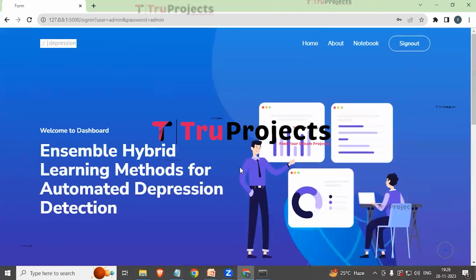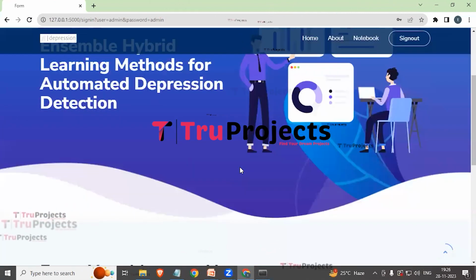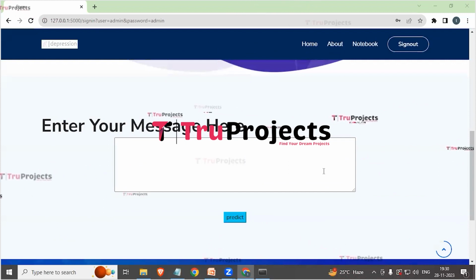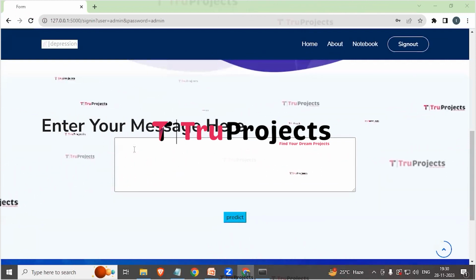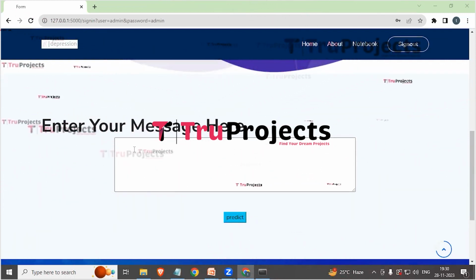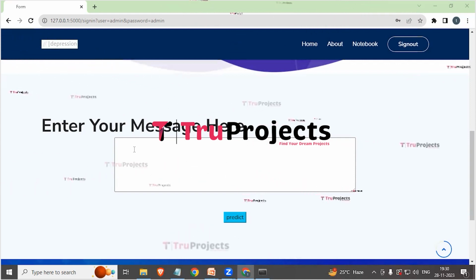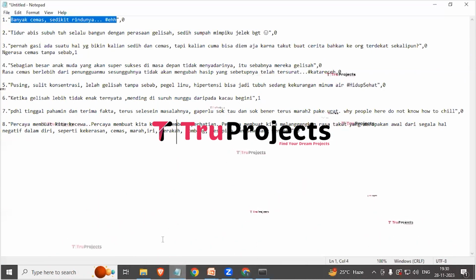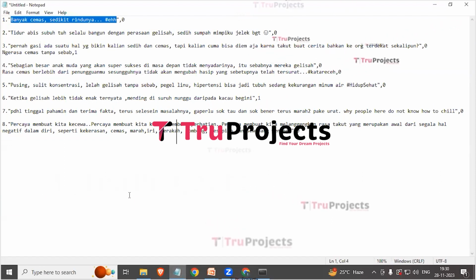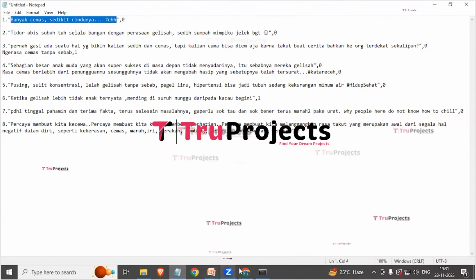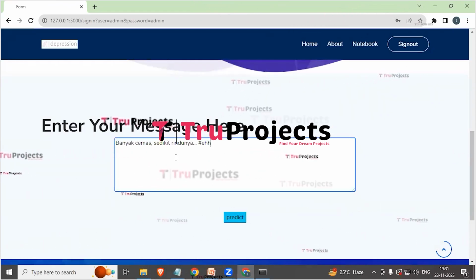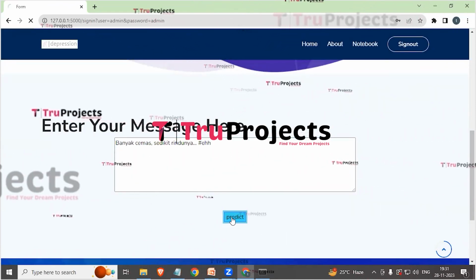We have logged in successfully and we are redirected to the page where we need to do the prediction. Here we can see a text box where we need to give the input message. Based on the given message, the system will predict whether the person is depressed or not. Here in the notepad, we have some test cases which we will use for prediction. So I'm copying the first text and we'll paste it here. And now we will click on predict.